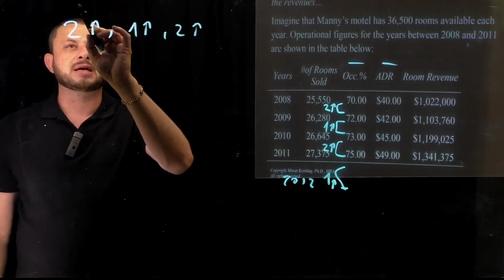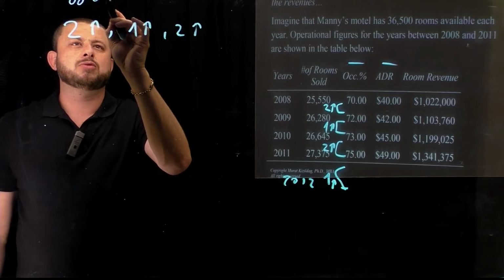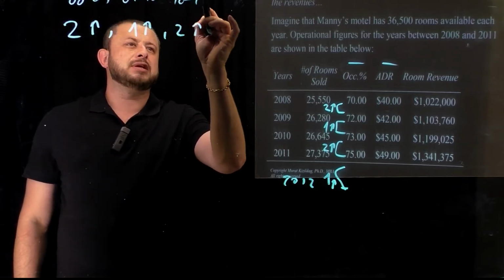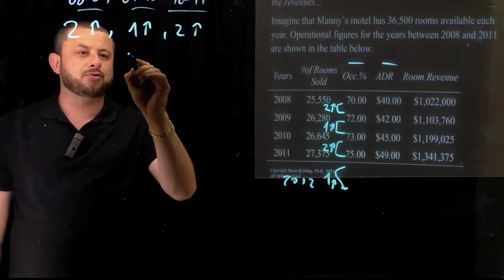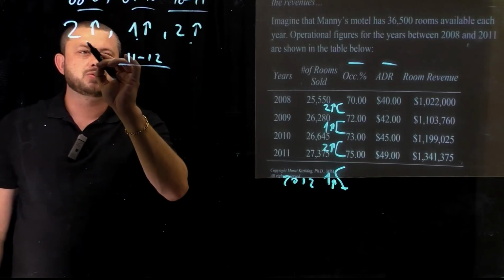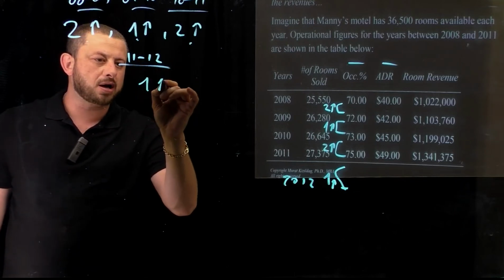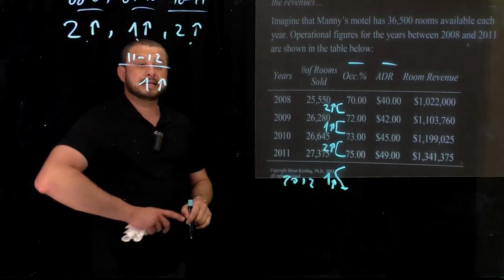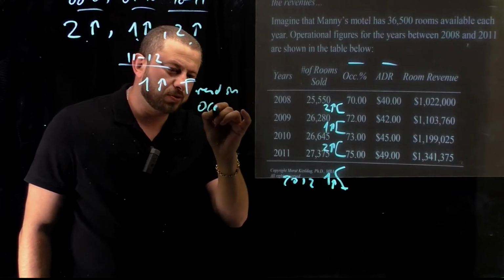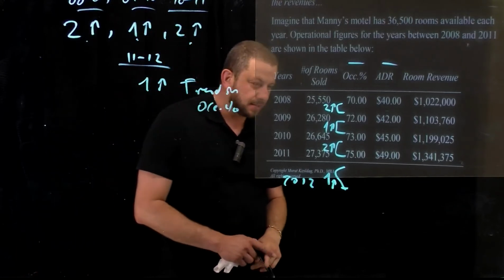These are the in-between years. 08 to 09, 09 to 10, 10 to 11, okay? Therefore, for 11 to 12, it is safe for a manager to follow the trend 2, 1, 2, 1% up. It is the trend in occupancy percentage, guys, okay?